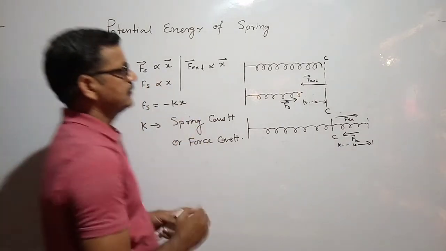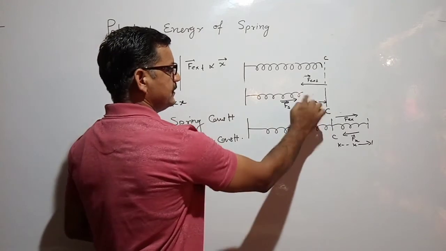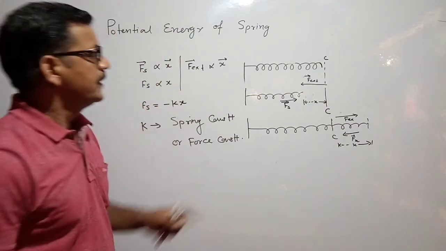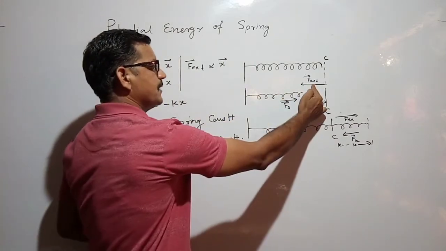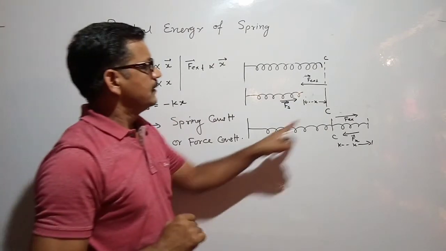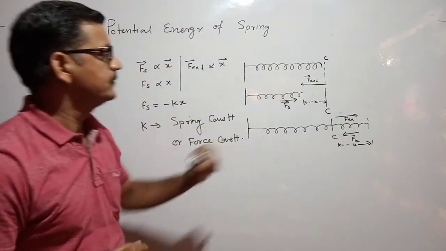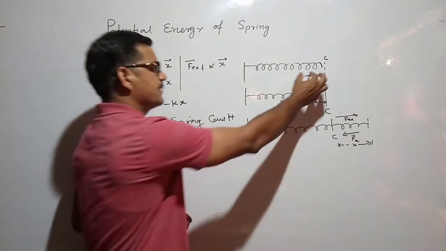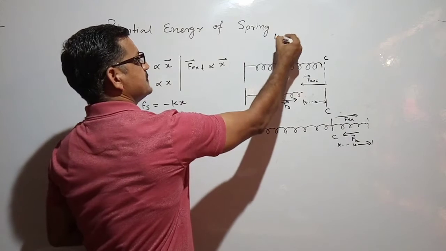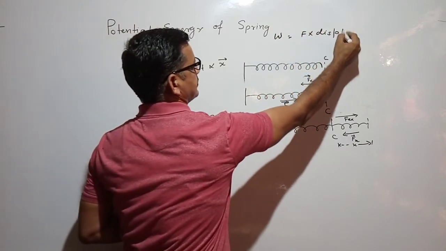First of all, what is happening here? Here it is compression and here it is stretching. In both cases, we applied force and there is work done, because there is a displacement. Work done is force into displacement.